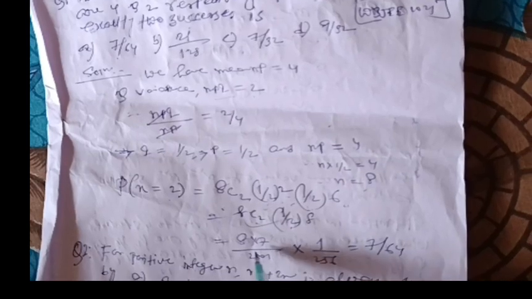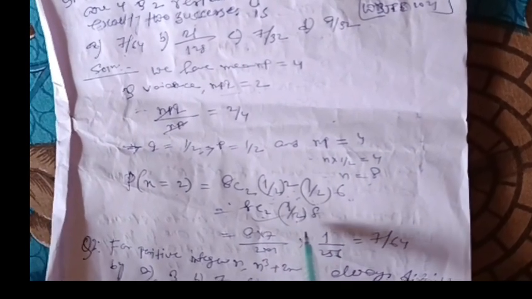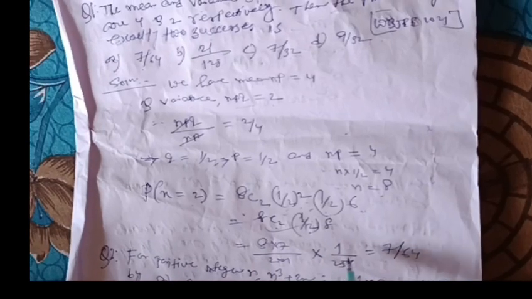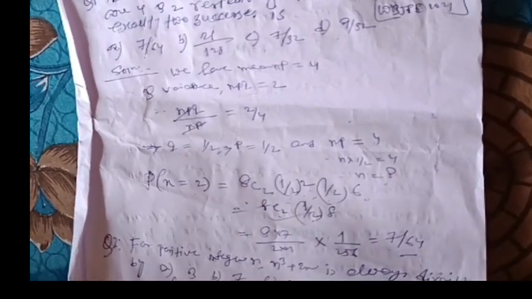So 8C2 equal to 8 into 7 by 2 into 1, and 1 by 2 to the power 8 is 1 by 256. It will be 7 by 64. Option A is the correct answer.